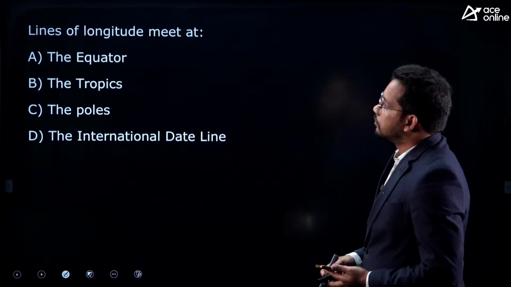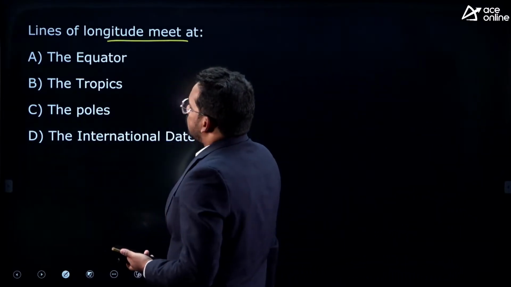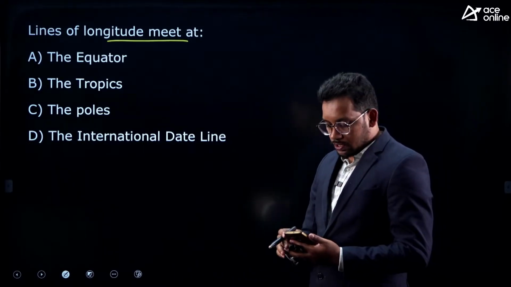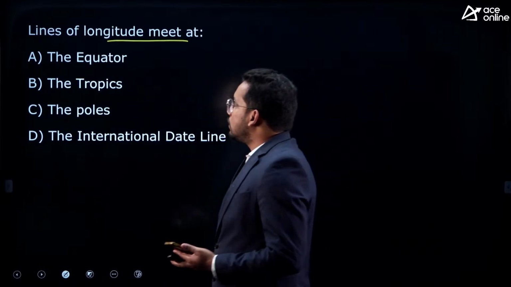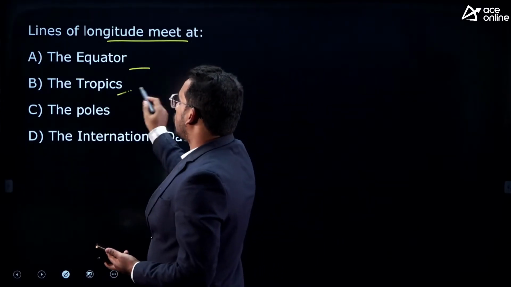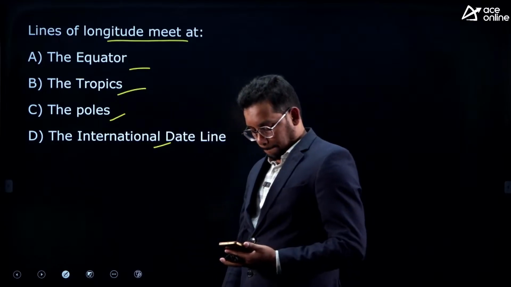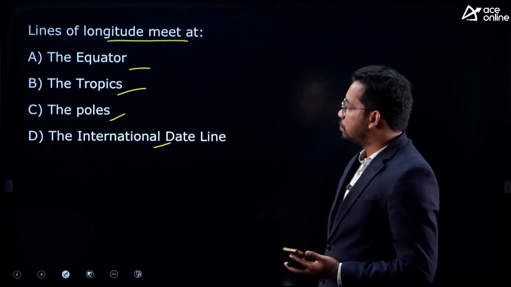Very good. Next one, lines of longitude meet at: equator, tropics, poles, or international date line. We just discussed this, a very straightforward question. You should answer this. At which point do all the longitudes meet?